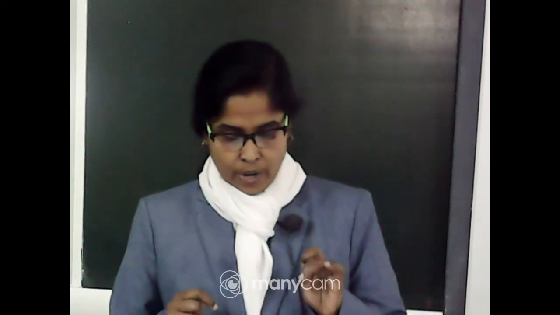So what is a verb? In short, we can say doing words are verbs. In one sentence, in short, doing words are verbs. But in your book the definition is very clearly given here. A verb is used to say or assert something about a person or a thing. Why do we use a verb? What is the usefulness of a verb in a sentence? A verb is used to say or assert something about a person or thing.